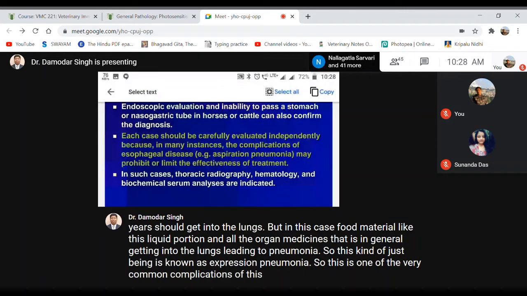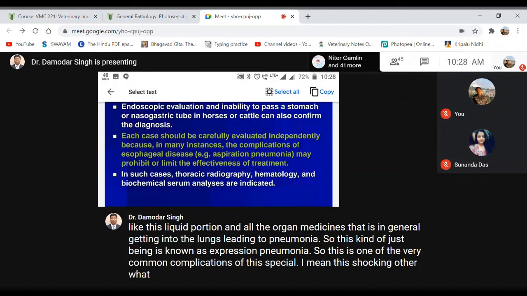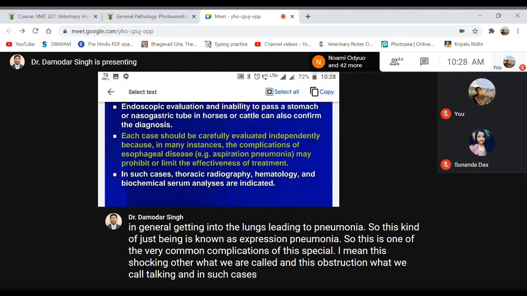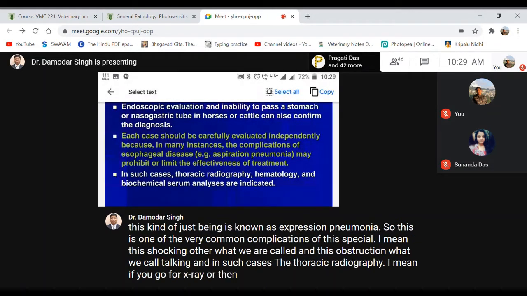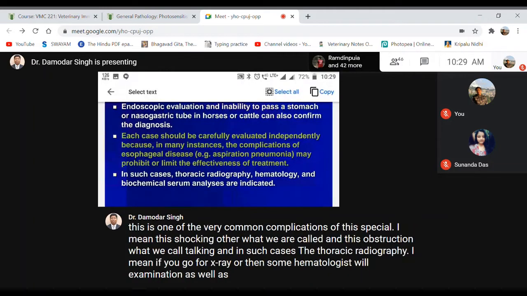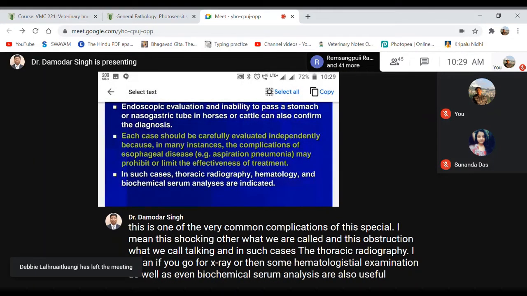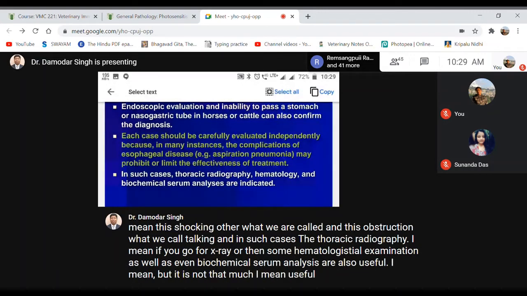And in such cases, thoracic radiography, if you go for X-ray, or hematological examination, as well as biochemical serum analysis are also useful. But they are not that useful as compared to the others mentioned above. Okay, but they are also useful and can be used.